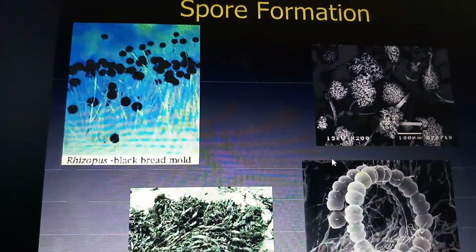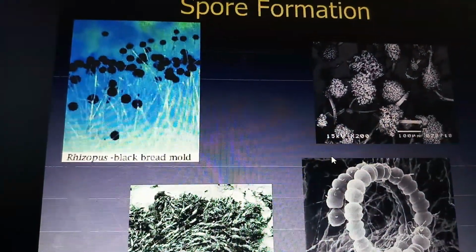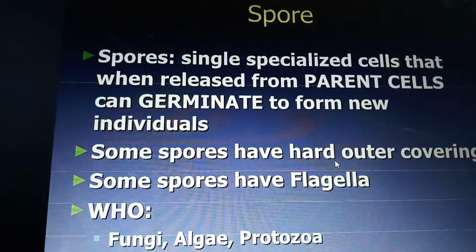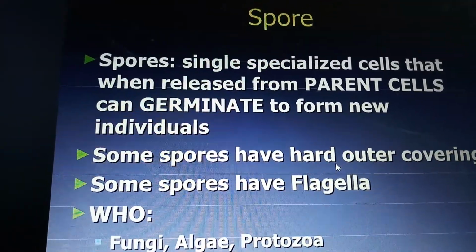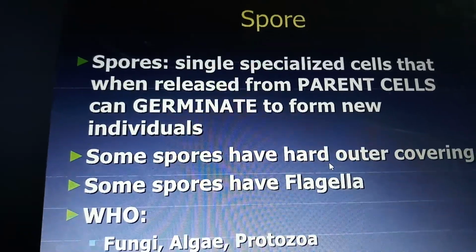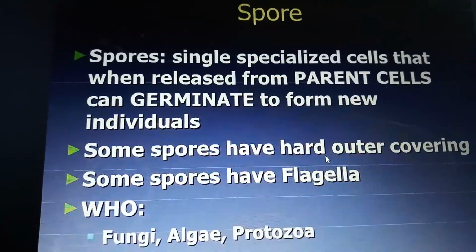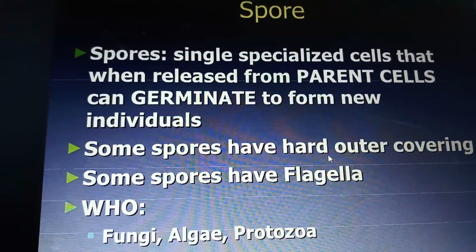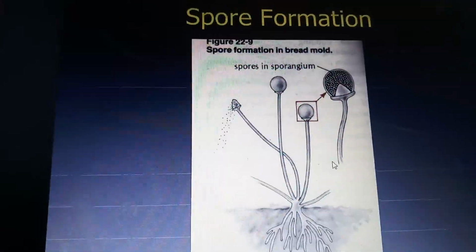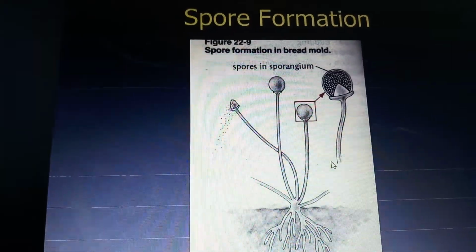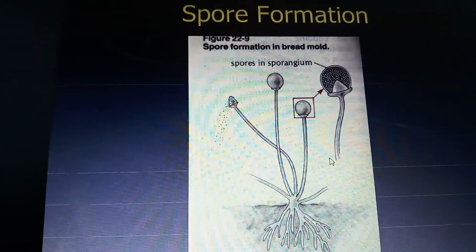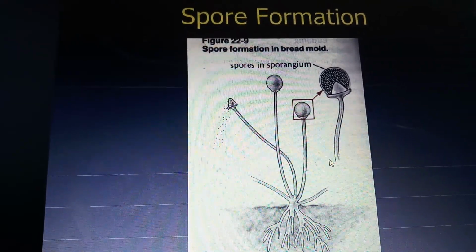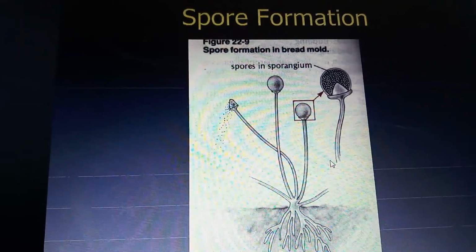So this is about spore formation. Spores are single specialized cells released from a parental cell that can germinate to form new individuals. Some spores have a hard outer covering. Some spores have flagella. Examples are fungi, algae and protozoa. In spore formation, you can see that the spores have formed from the sporangium, which later on, after dispersion, will develop into individual organisms.